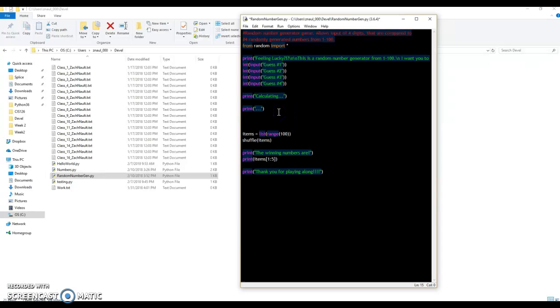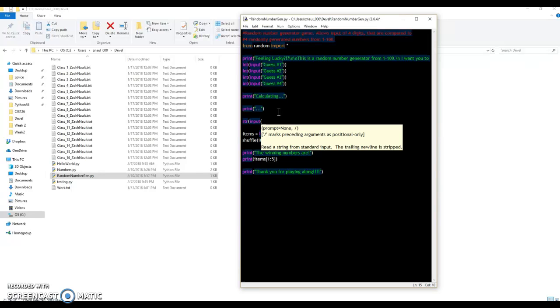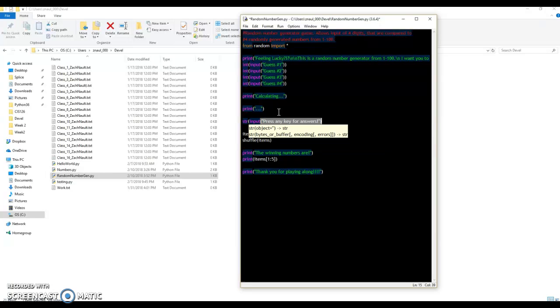Ooh, I know we can do string input, press any key for answers. There we go. That'll slow it down a little in between.